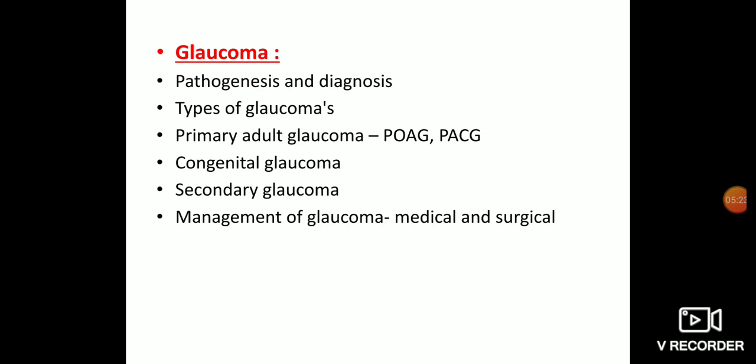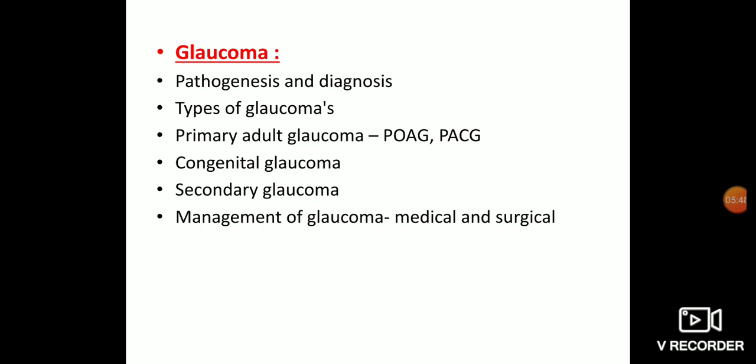Next is glaucoma. Next to cataract, this is the second most common cause of blindness. The most common cause of blindness is cataract, and next to it is glaucoma. So again, a very important topic. Here we are going to see the pathogenesis of glaucoma. What is glaucoma? How is it diagnosed? What are the different types of glaucomas? What are primary glaucoma and secondary glaucoma?